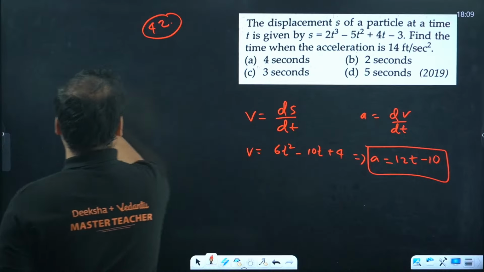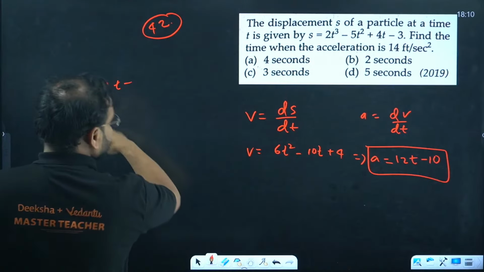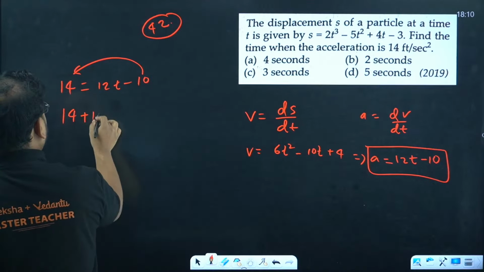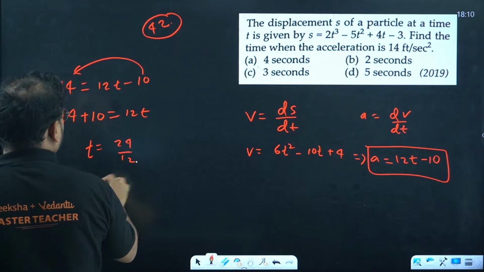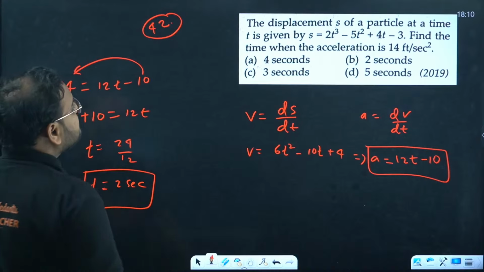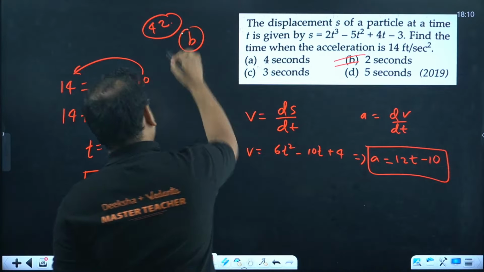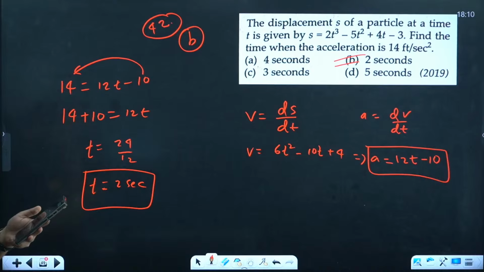They have given acceleration as 14. So 14 equals 12t minus 10. Taking 10 to this side, 24 equals 12t, so t is 24 by 12, which is 2 seconds. They are asking us to find the time, so the answer is B. 42 is B. Correct.